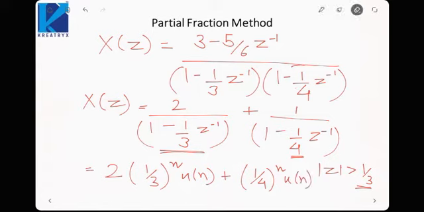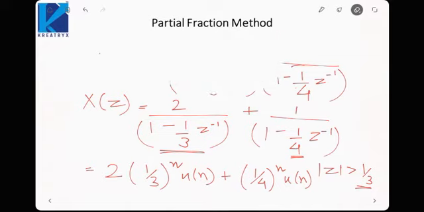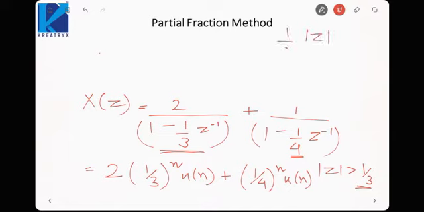Next, suppose I give you the ROC as, let us say, |z| lying between 1/4 and 1/3. Now since |z| is greater than 1/4, that term will be right-sided, but it is less than 1/3, so the first signal would be left-sided.